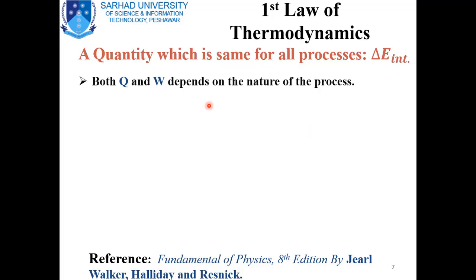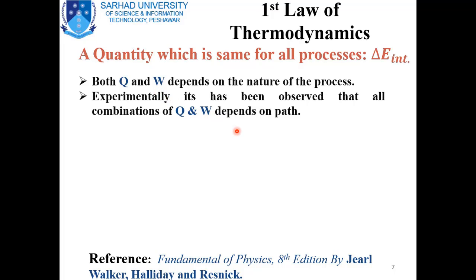If heat is added to the system, then Q is taken as positive, and if heat is taken from the system, then Q is considered negative. And if the work is done by the system, then that work is considered positive, and if the work is done on the system, then that work is negative.